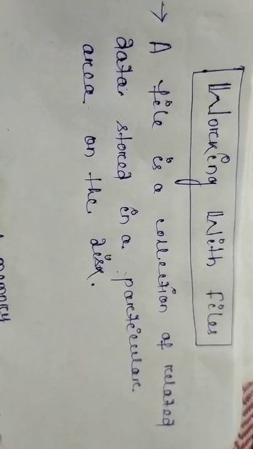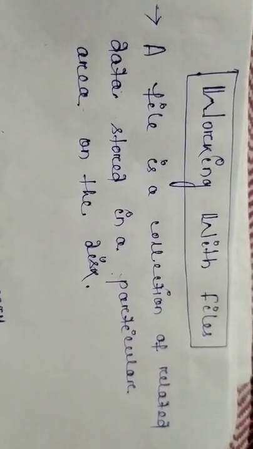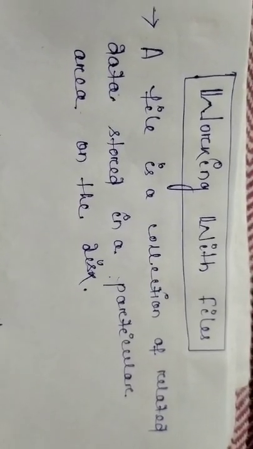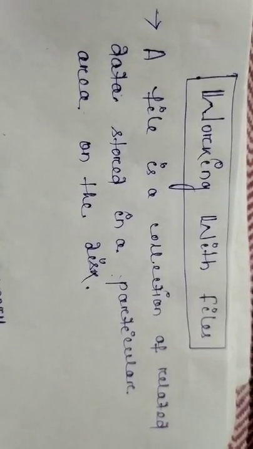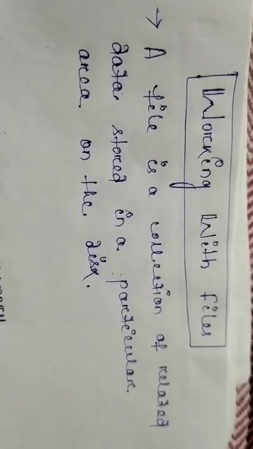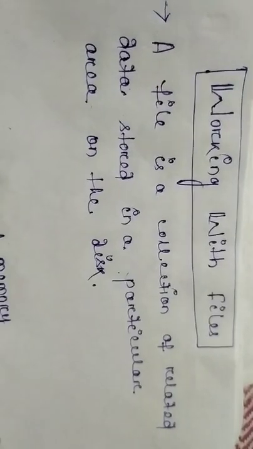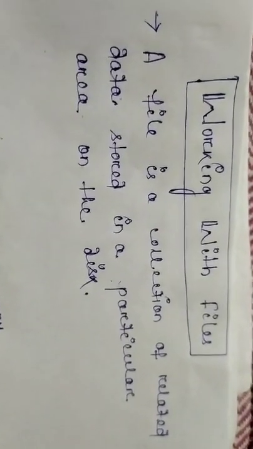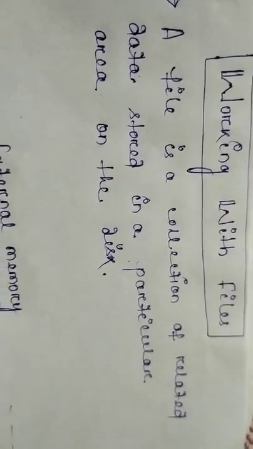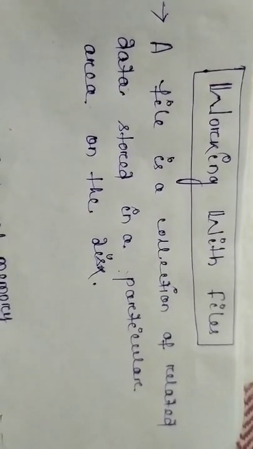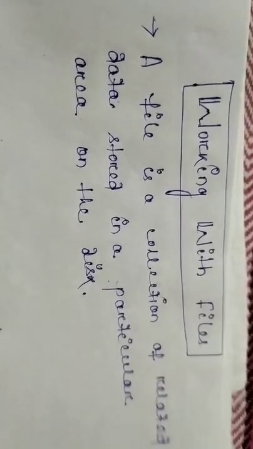Or if we are storing photos in one area, then we give that area the name photos. So that is a photo file. And if we store some videos or songs in that file, then you cannot give that name as photos. It is a general case we see in real life. So when we are storing related data in a particular area on a disk, not here and there, then we can call it a file.